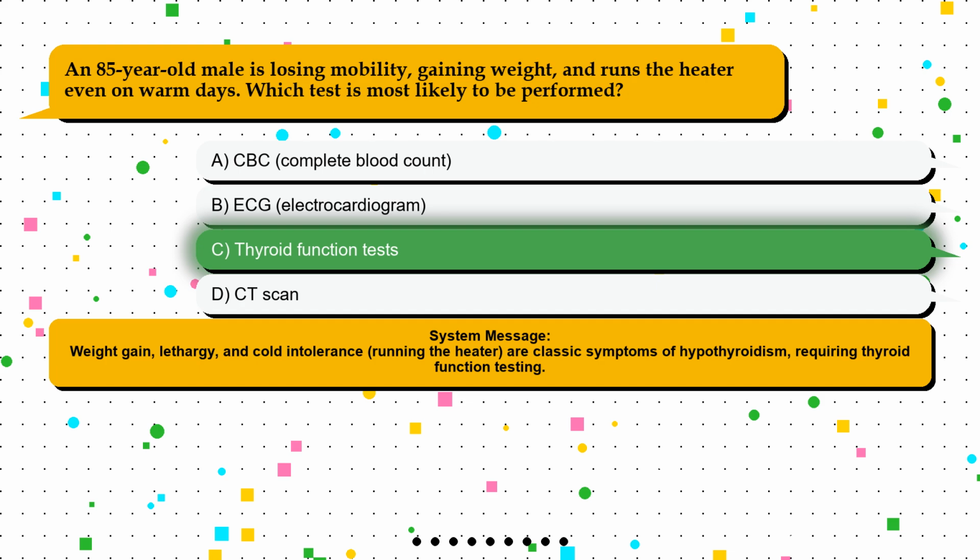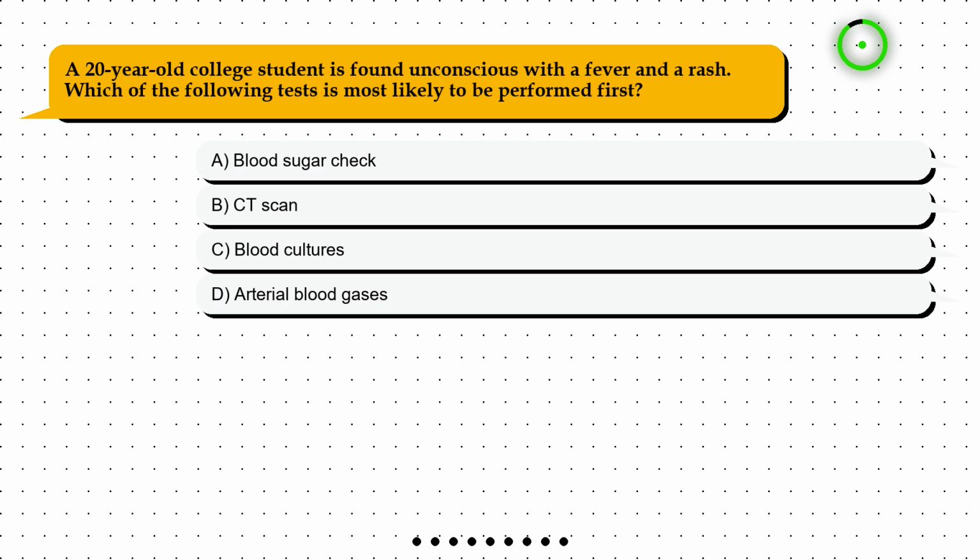Question 9. A 20-year-old college student is found unconscious with a fever and a rash. Which of the following tests is most likely to be performed first? Option A, blood sugar check. Option B, CT scan. Option C, blood cultures. Option D, arterial blood gases.